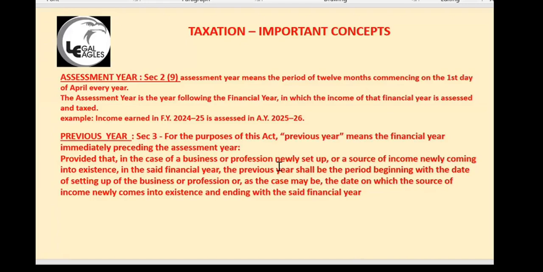From the date of setting up of the business. So you started your business on 30th March 2025, and your previous year will be from the day you started your business to the last date of the previous year, that is 31st March. So it is very clearly given. Even if it is 1 day also, you have to take that.